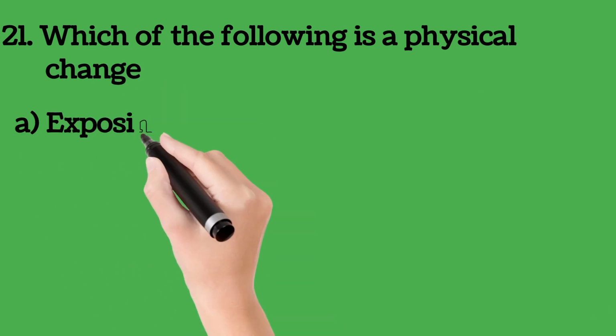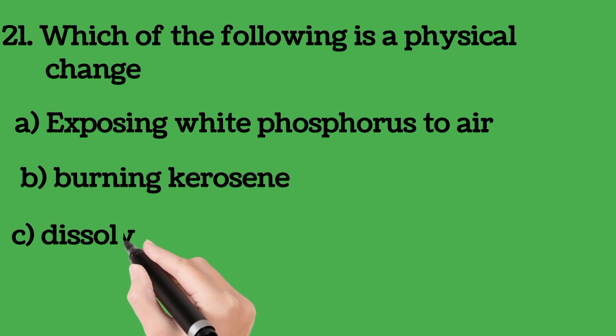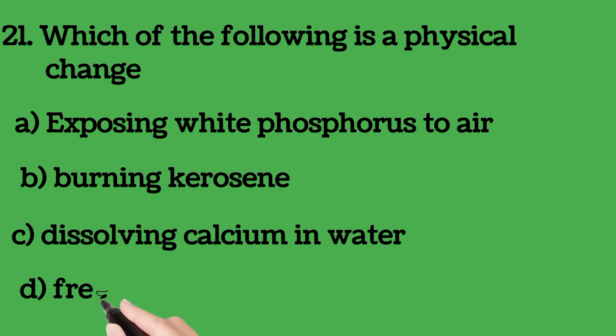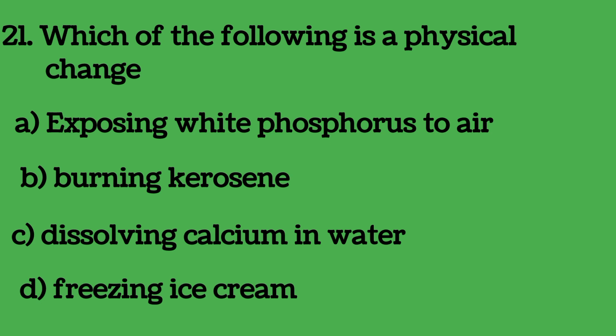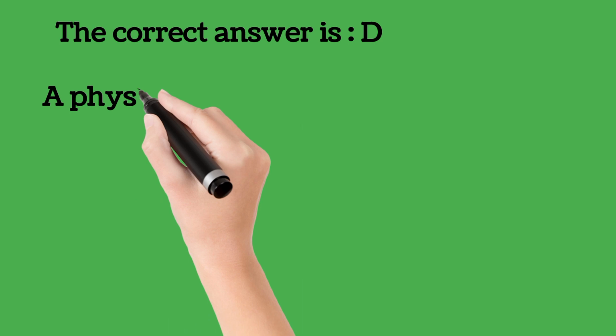21. Which of the following is a physical change? A. Exposing white phosphorus to air. B. Burning kerosene. C. Dissolving calcium in water. D. Freezing ice cream. Which of them is a physical change? You must know what a physical change is. The correct answer is D.